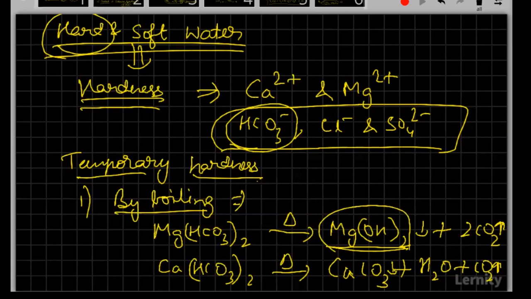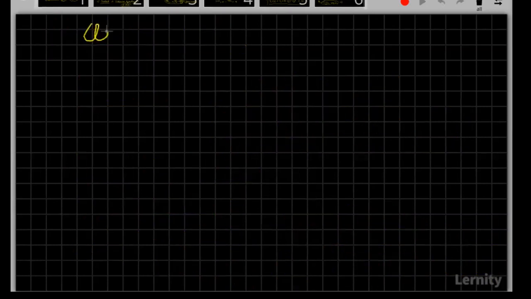Good. No, it's not about the acidic character. Yes, so what we'll be finding is that the solubility product of magnesium hydroxide is lower when compared to that of magnesium carbonate. That's how we'll find the formation of magnesium hydroxide. This was last year's question itself, the products that you had to identify upon heating these. So yeah, the second method is Clark's method for the removal of temporary hardness.